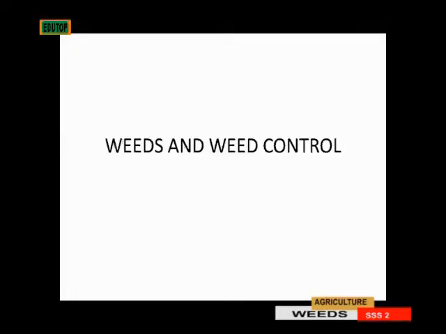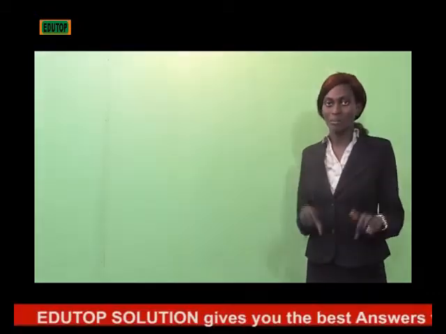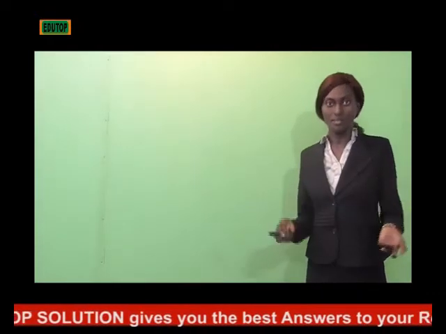Now we'll be talking about weeds and weed control. What is a weed? A weed is any plant that grows in a place where it is not expected to grow. It's a plant that grows out of place. It's a plant that you don't want on your farm at that particular time. So any plant could be a weed to you. Once you don't want it at that particular time and at that particular place, it becomes a weed.